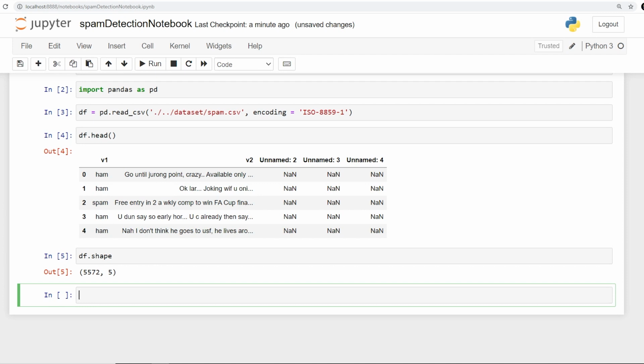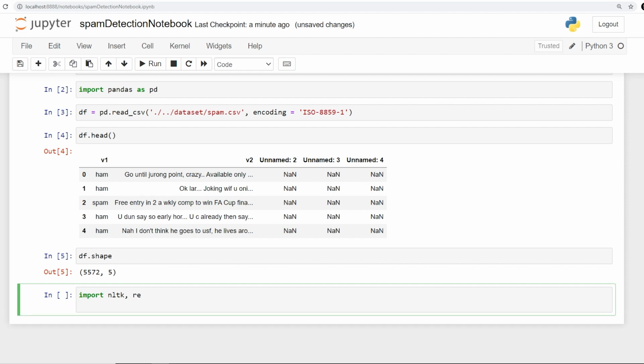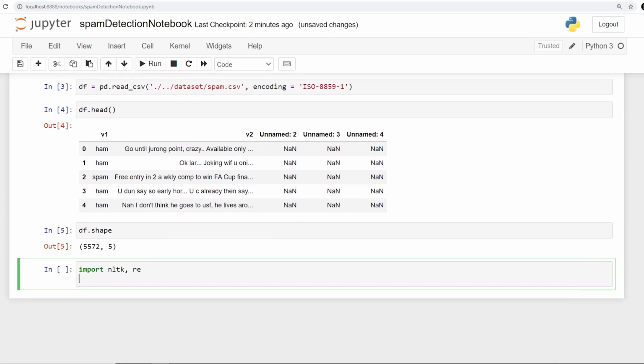Okay, so what I'm going to do first is import NLTK and regular expression. Then the next thing I will have to import is NLTK from the corpus. Basically I'm going to import the stop words. The stop words are necessary in order to get rid of just commonly used words. So I'll say from nltk.corpus, I'm going to import something known as stopwords.